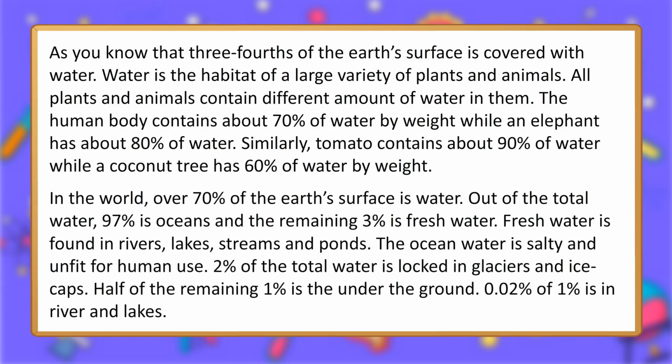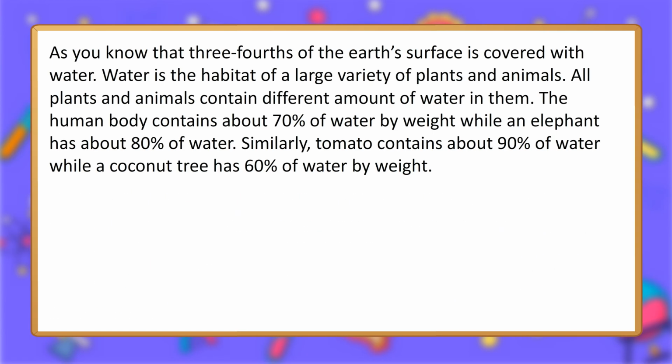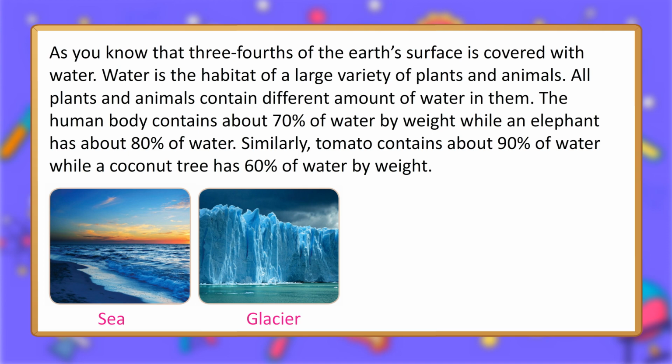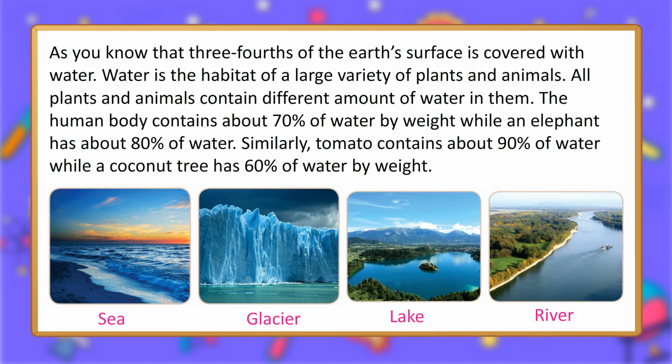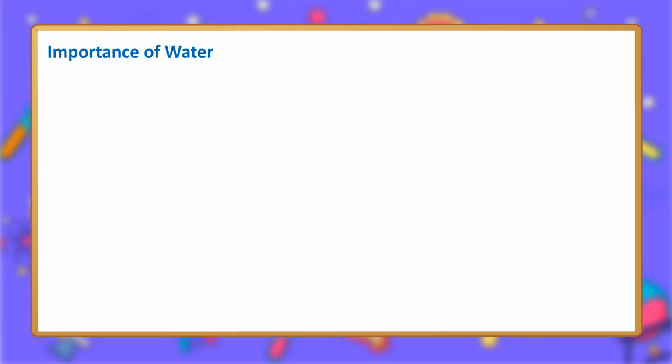In the world, over 70% of the Earth's surface is water. Out of the total water, 97% is in the oceans and the remaining 3% is fresh water. Fresh water is found in rivers, lakes, streams and ponds. The ocean water is salty and unfit for human use. 2% of the total water is locked in glaciers and ice caps. Half of the remaining 1% is under the ground. 0.02% of it is in rivers and lakes. Sea, glacier, lake, river.